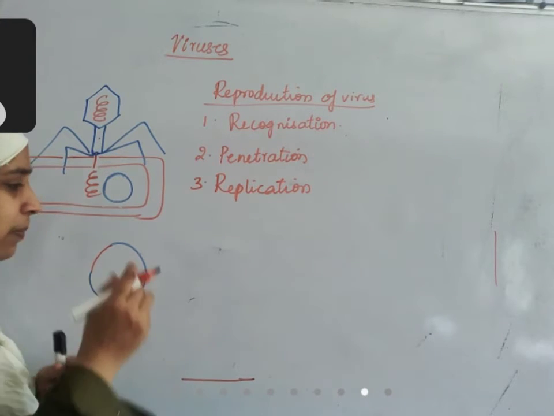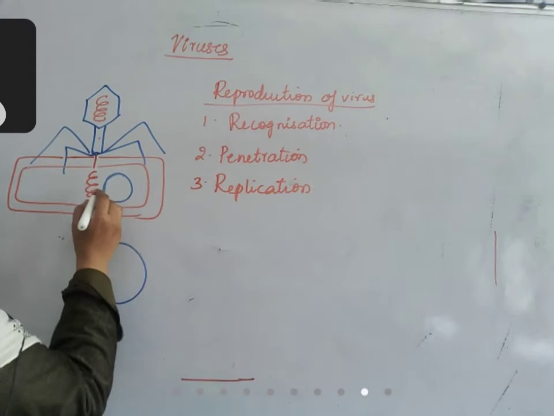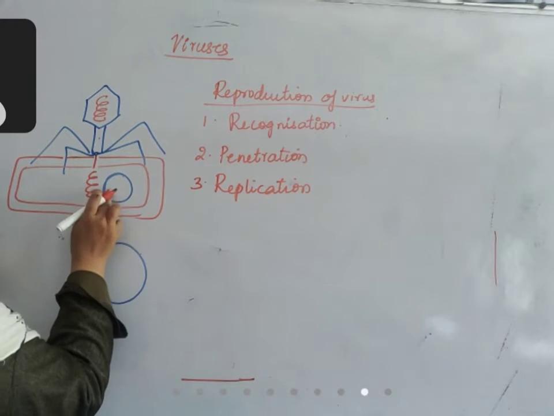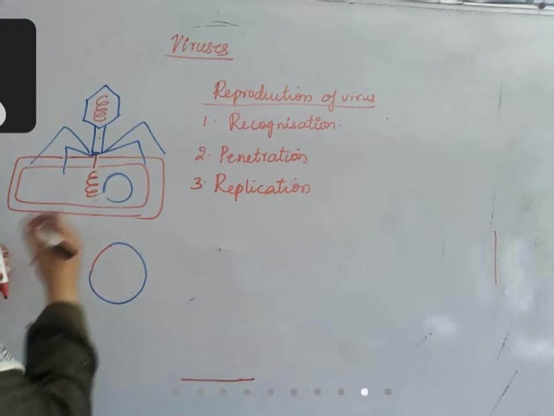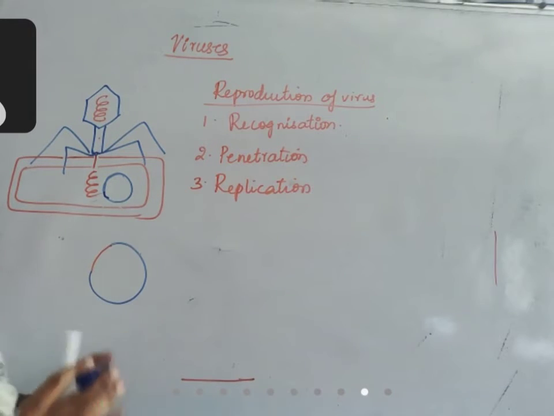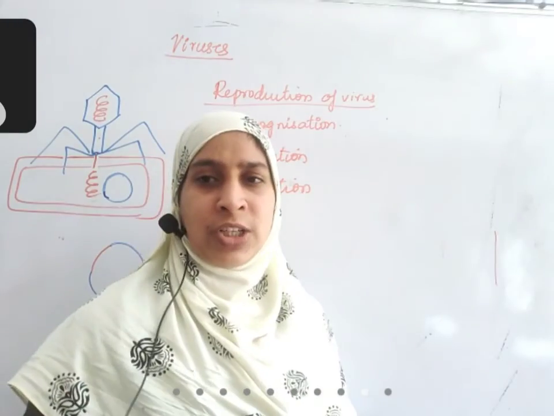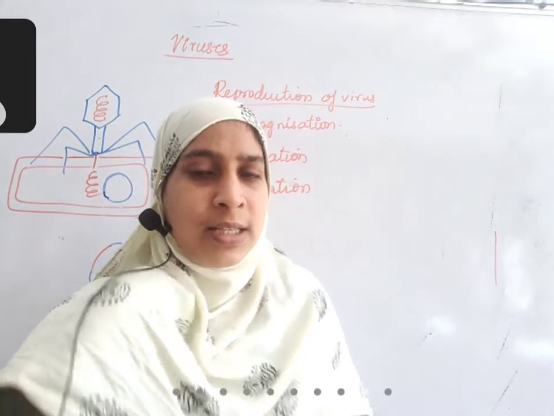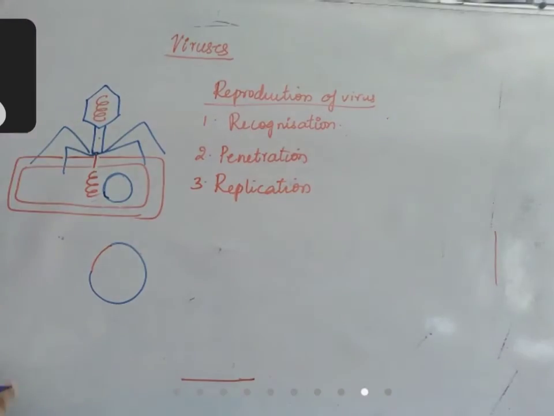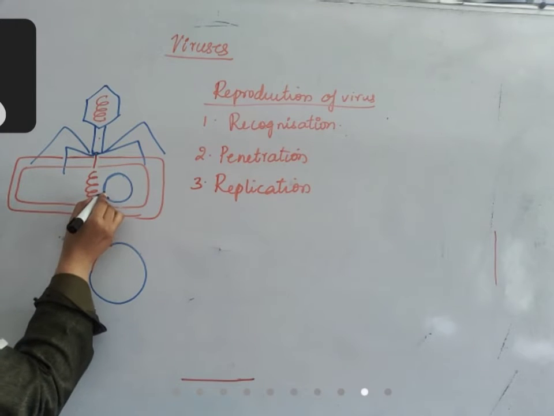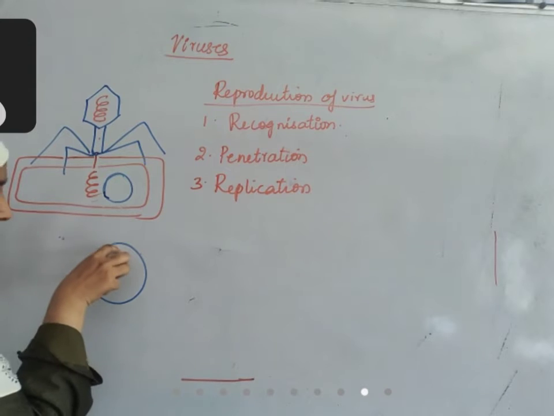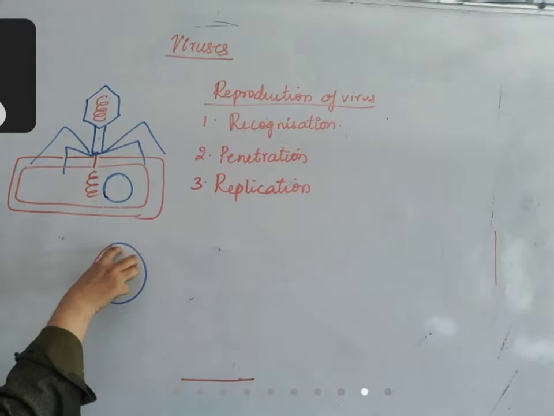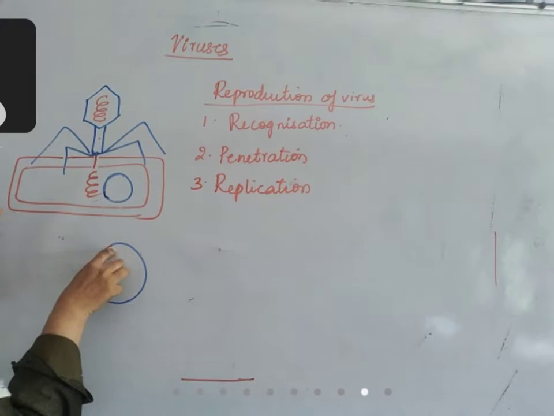Because there are certain regions in this plasmid DNA where, if it is cut, the bacterial genetic material will not be damaged. It does all its functions normally. Such sites are called recognition sites. The virus will identify that recognition site, split that region of DNA and make its place.